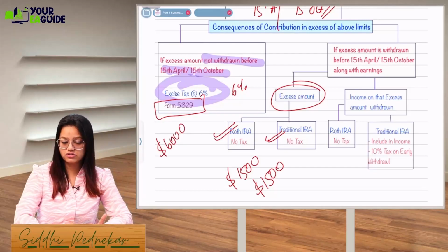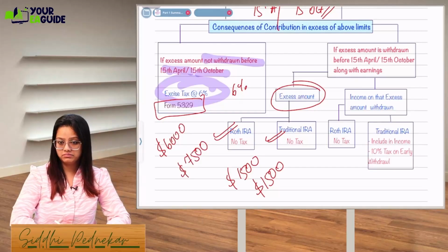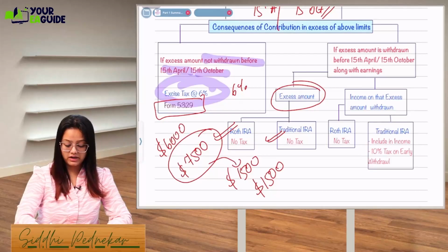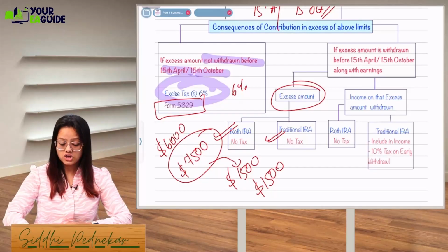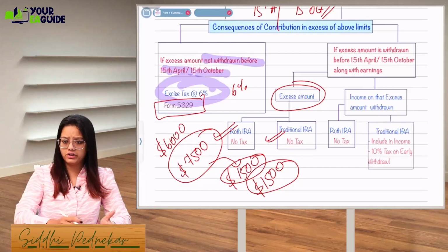Let's say 6,000 was my limit. I am less than 50 years, so 6,000 is my limit. What I did, I made a contribution of 7,500. So the extra 1,500 I can withdraw as it is. So this whole 1,500 will not be taxable, even if it's a Roth or traditional.